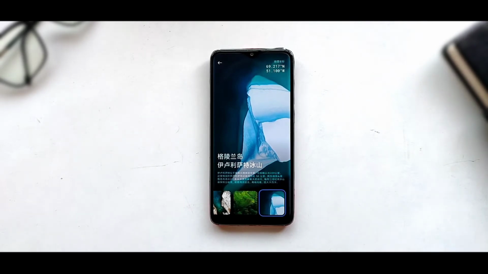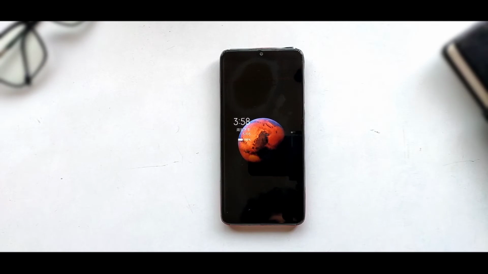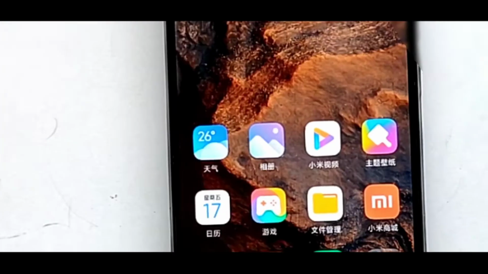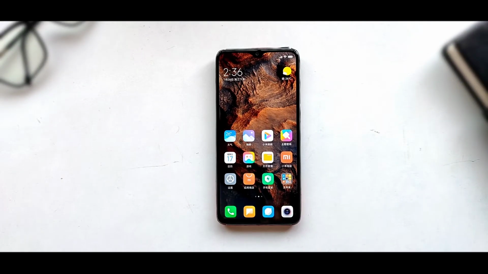Everyone was waiting for MIUI 12 and finally China has rolled out the MIUI 12 beta version in China. The features are revealed, so I am going to tell you about that today. So do watch the video till the end. Without any further ado, let's get started.